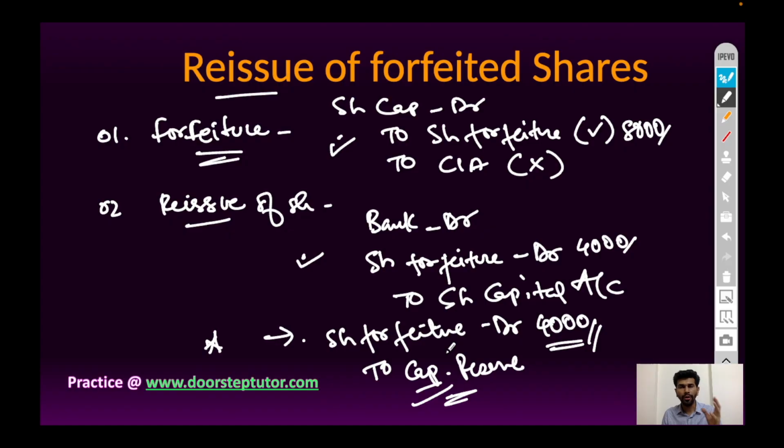General reserve is used for regular purpose and capital reserve is used for non-regular purpose. So share forfeited account will be debited to capital reserve account. Remember, the difference in share forfeited account will be transferred to capital reserve account at the time of reissue of forfeited shares. This will be the last entry.